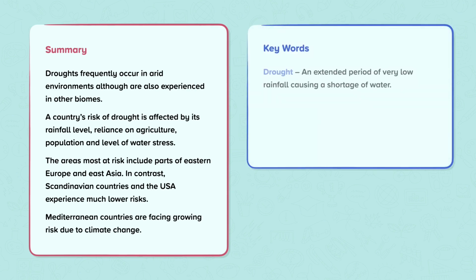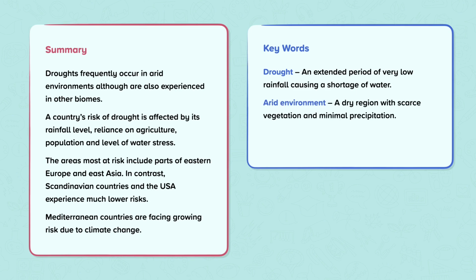Keywords: drought, an extended period of very low rainfall causing a shortage of water. Arid environment, a dry region with scarce vegetation and minimal precipitation. Heat wave, a prolonged period of excessively hot weather.